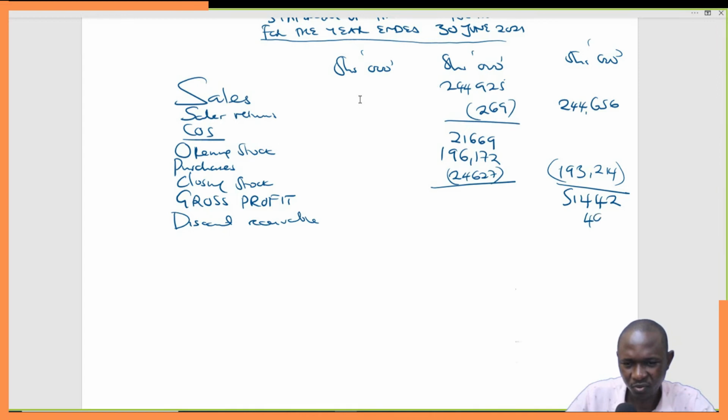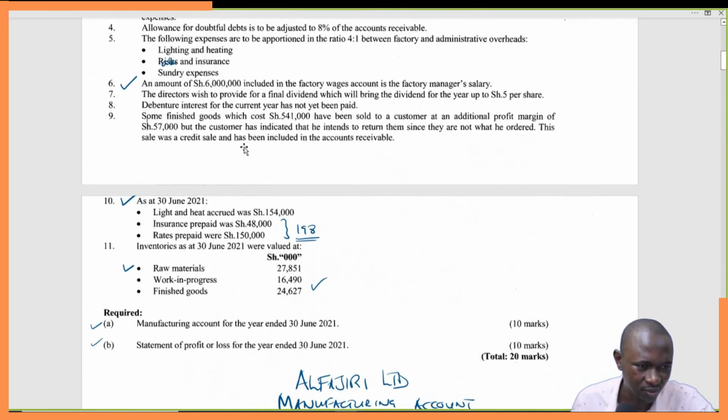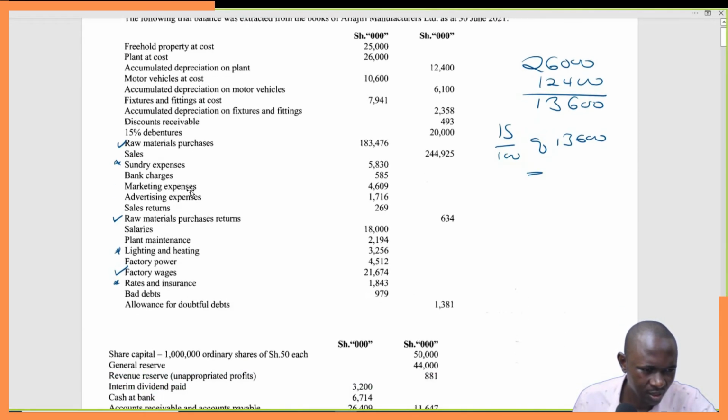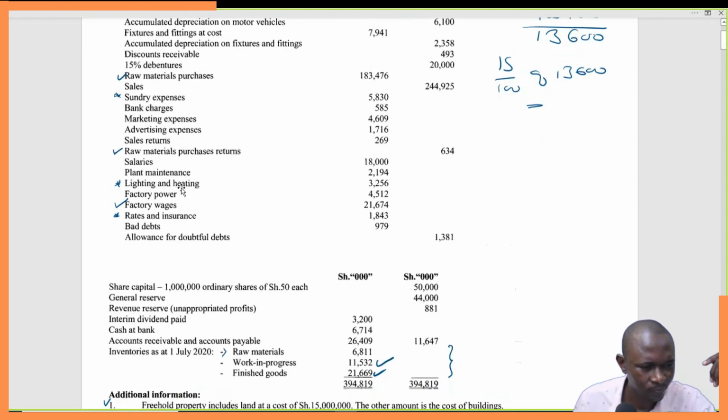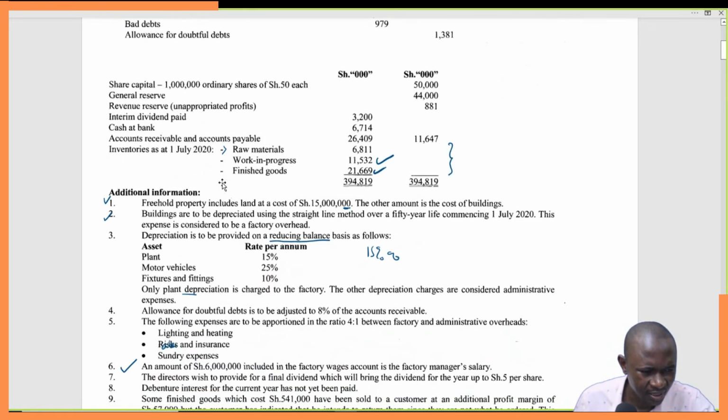If we have so many, we might need to use the inner column so that we add and then get the total to the outer column. But if it's only one, just add straight. So let's continue. Let's check if we have any others. 15% debentures. Do we have any other incomes or gains? Allowance for doubtful debts. I think there was something.